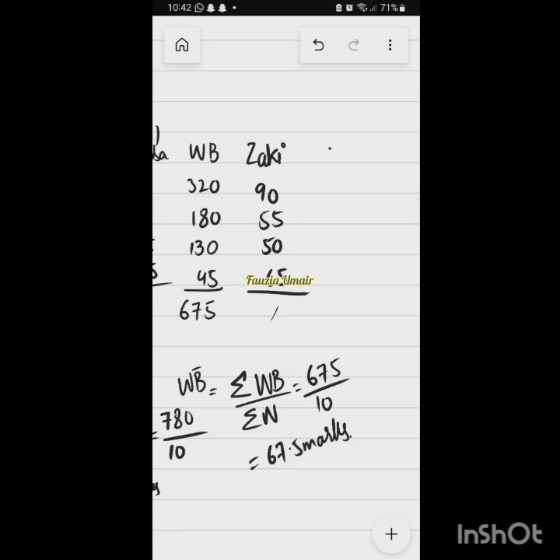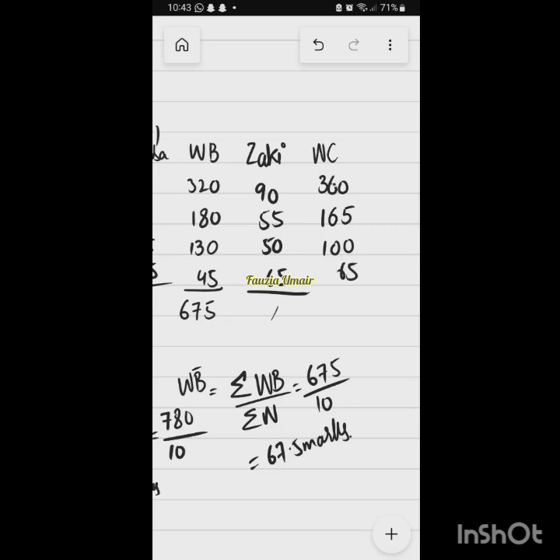Okay. So now we will write down WC. C is just denoting the third student. So the weight of student C. If you multiply it, 90 into 4 is 360. 55 into 3 is 165. 50 into 2 is 100 and 65 into 1 is 65.